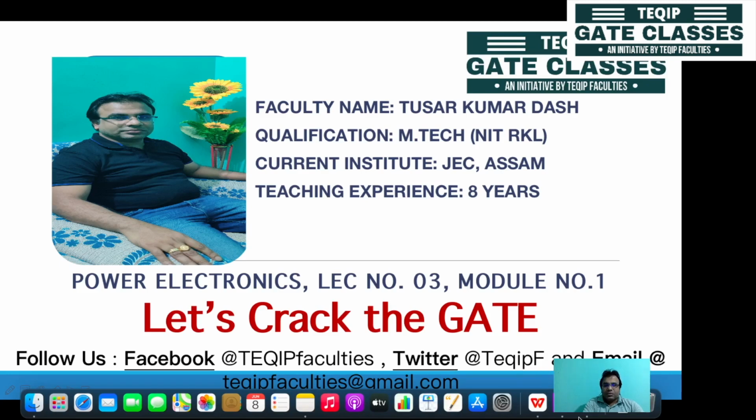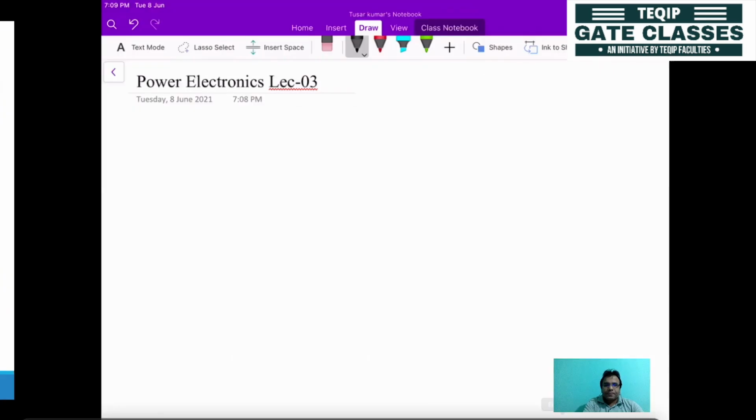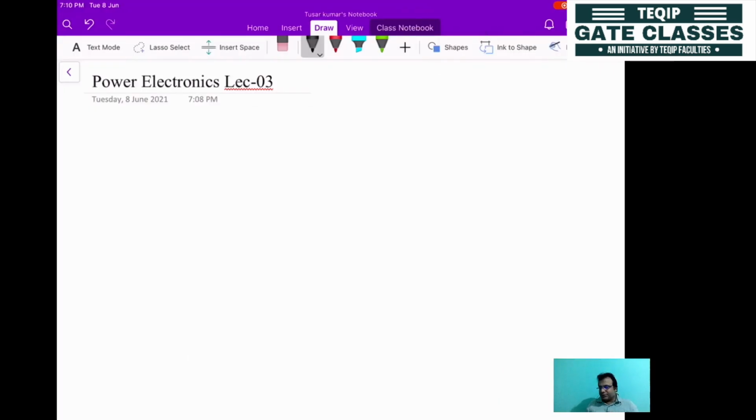In the previous lecture, we discussed one of the earlier techniques of firing the thyristor, that is nothing but the resistance firing circuit. There you came to know that there are three conditions we checked. The first condition was that the gate pulse that you are applying will be less than VGT, the threshold gate voltage. So that is the first case.